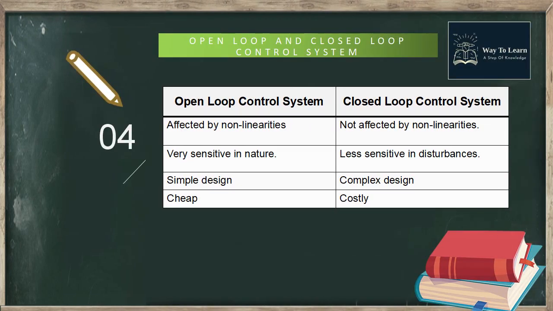Open loop control system is very sensitive in nature, whereas closed loop control system is less sensitive to disturbances. Open loop control systems are simple to construct and cheap, whereas closed loop control system is complicated to construct and costly.